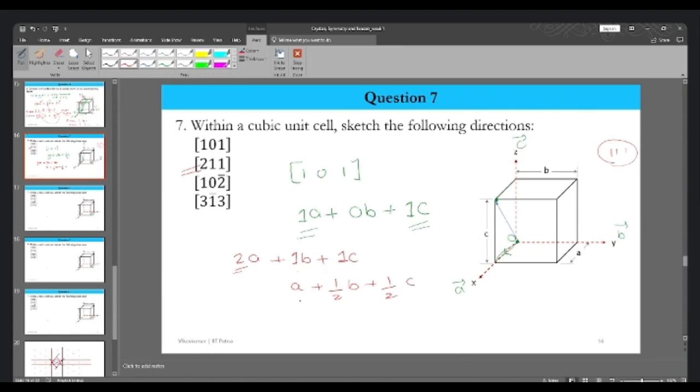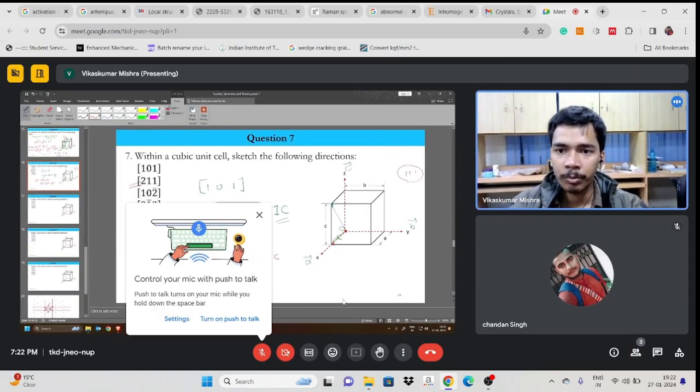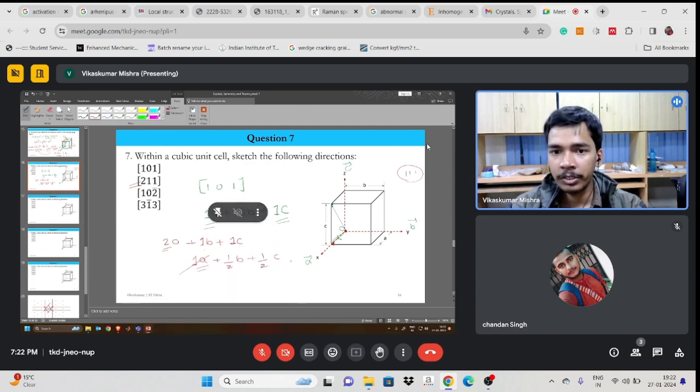So now we can see that in the A direction we have to go by unit amount, by 1. In the B direction we have to go by 1 by 2, and in the C direction again we have to go by 1 by 2. So this was our origin. Since all of them are positive, I will again consider this same point to be the origin, and I am going by the unit amount in the A direction, and this is how I will land over this particular point. This particular translation is over.